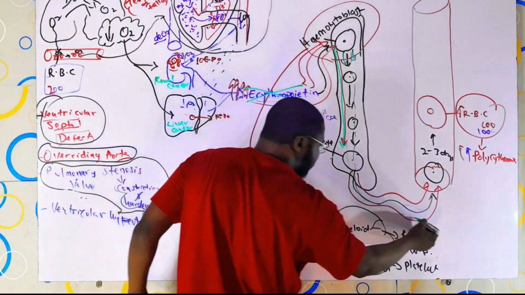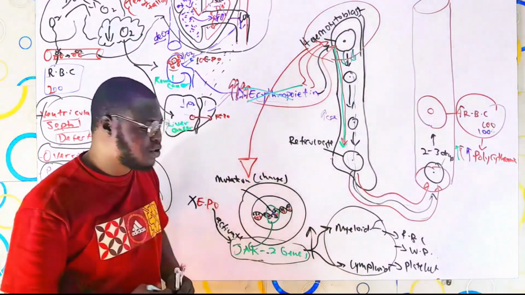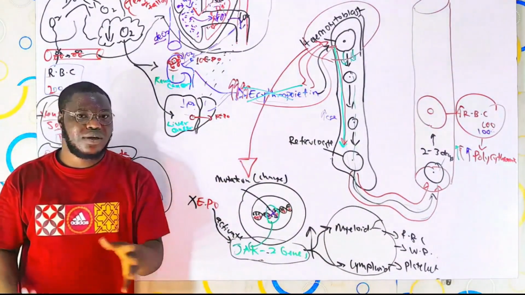And when all these things happen, it leads to an increase in the amount of red blood cells in the bloodstream. And we call that term polycythemia. As simple as that. I hope you understand.